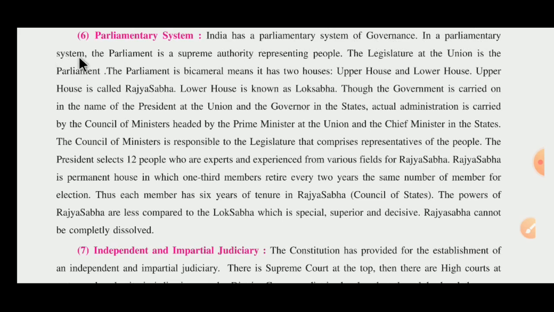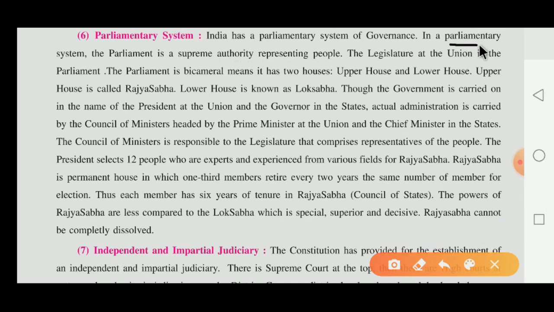In a parliamentary system, the parliament is the supreme authority representing the people, and that's why the legislature at the union level is the parliament.